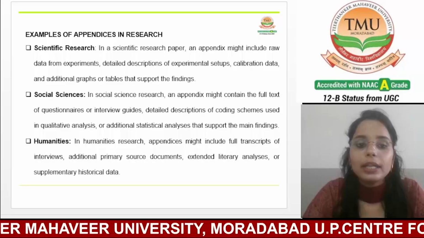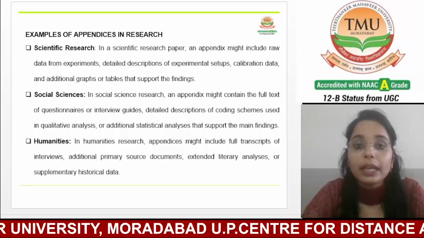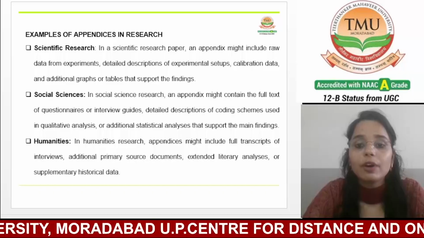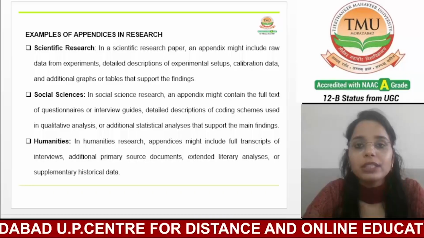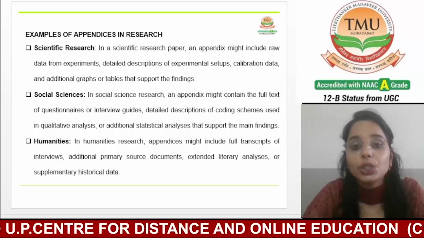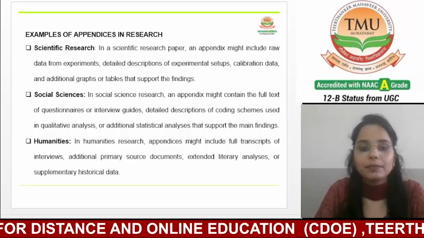Now, the next one is calibration data. If we talk about the calibration data, it is information about the calibration of instruments and equipment, which is very critical for ensuring the accuracy and reliability of the measurements.